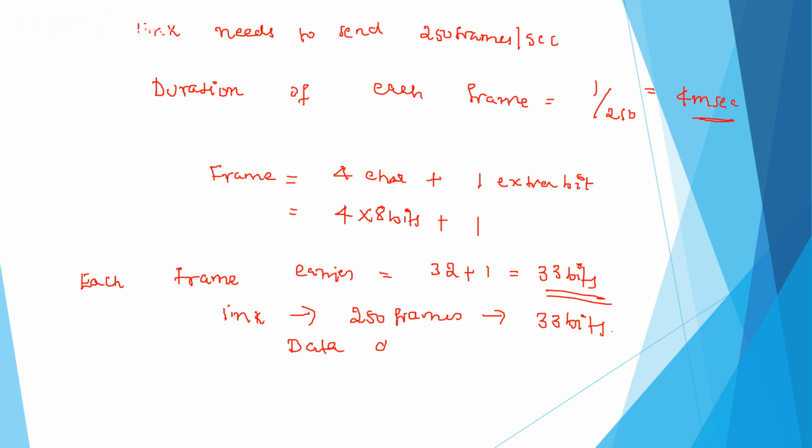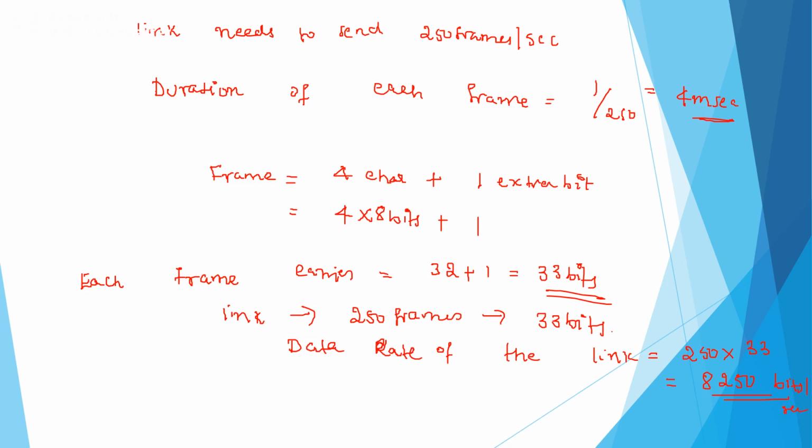The data rate of the link is equal to 250 frames, and each frame is of 33 bits. So that is equal to 8250 bits per second.